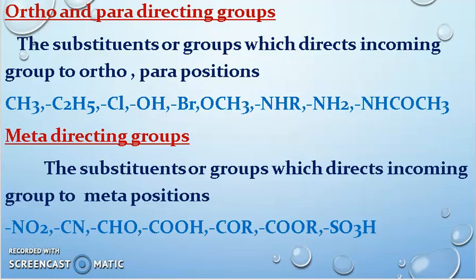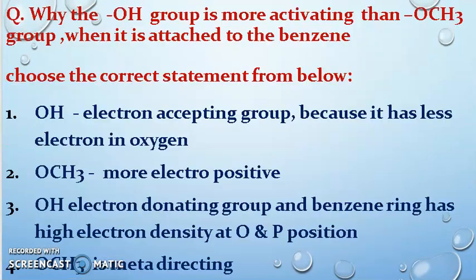So you can come to the conclusion. See this option here: OH as an electron accepting group is wrong, because it is more electropositive. In the third option, OH is electron donating and the benzene ring has a high electron density at the ortho and para positions. So the third option is the correct option for this question.